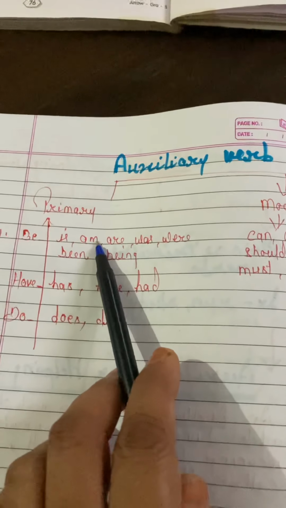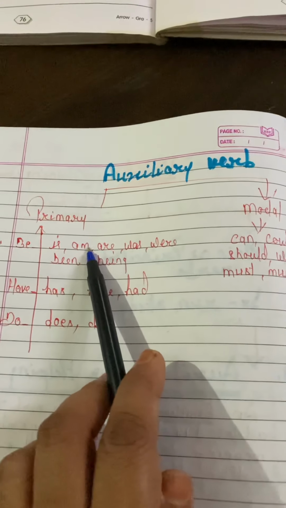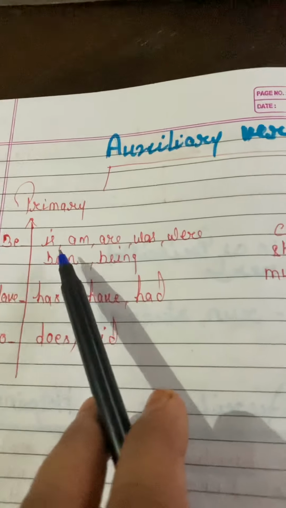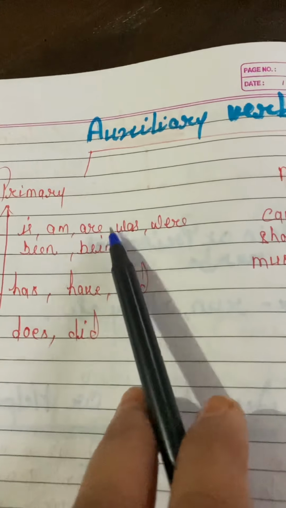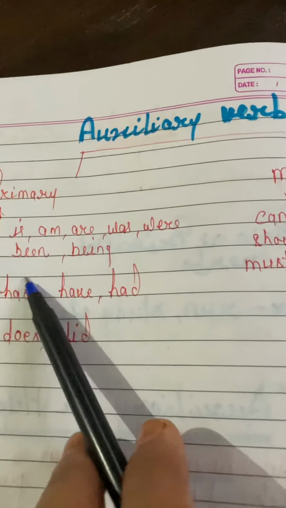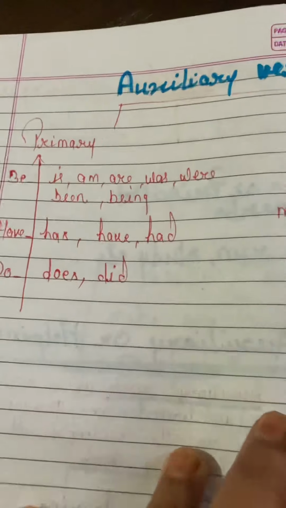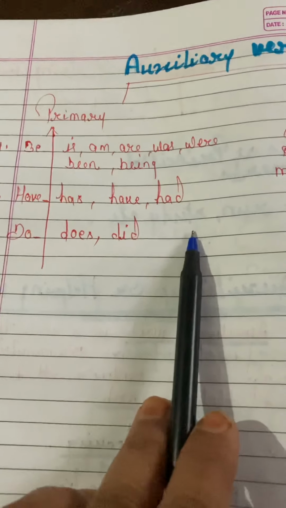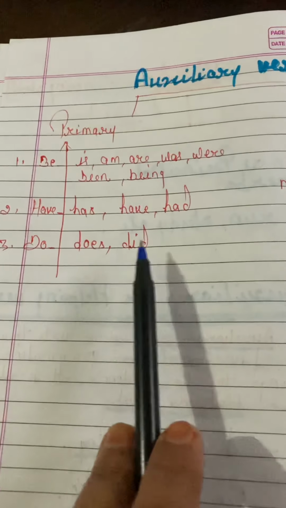Primary auxiliary verbs have three main important verbs, and they are be, have and do. Be: is, am, are, was, were, been and being. After that, has, have and had, and do: do, does and did.